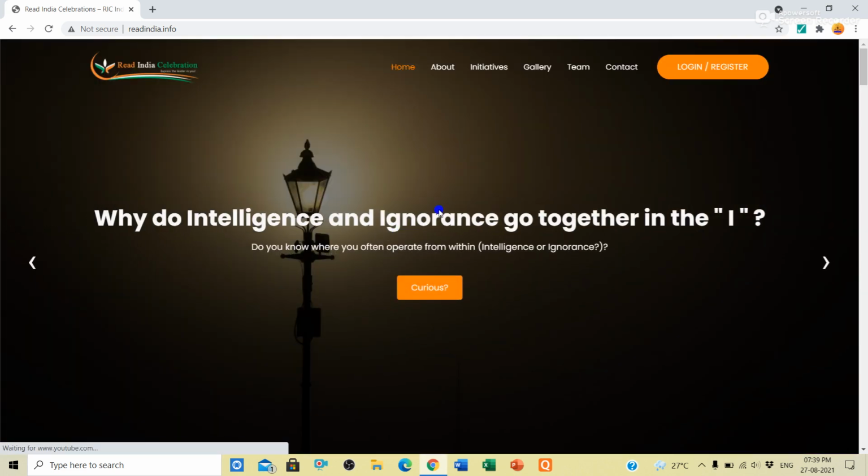After that, you will find such an interface. Now here you can see at the top right corner, there is login and register. You have to click on login and register. If you are here for the first time, you have to register first. After that, you will log in. But before that, first of all, we will know about the competition, then we will do that.